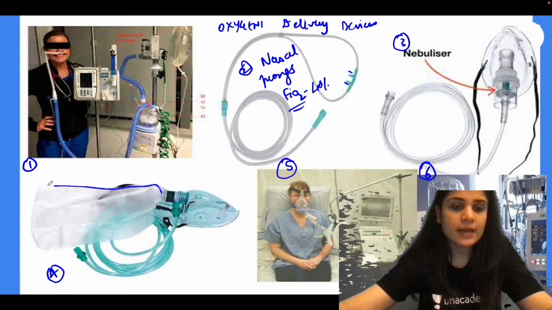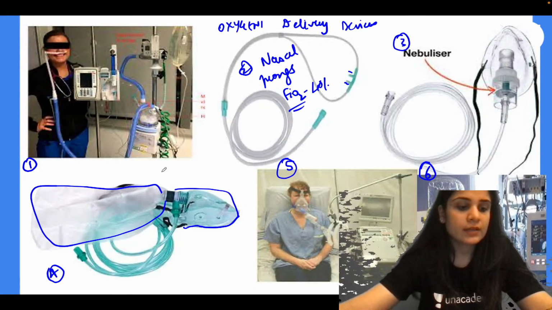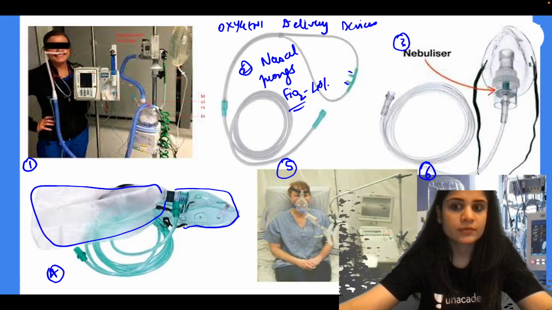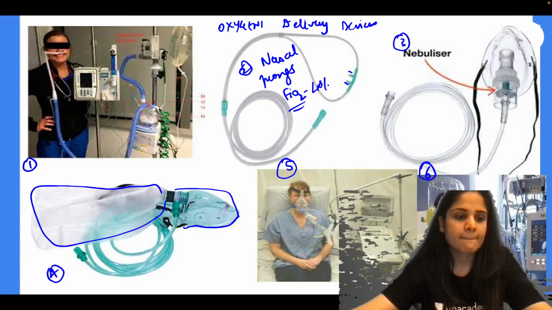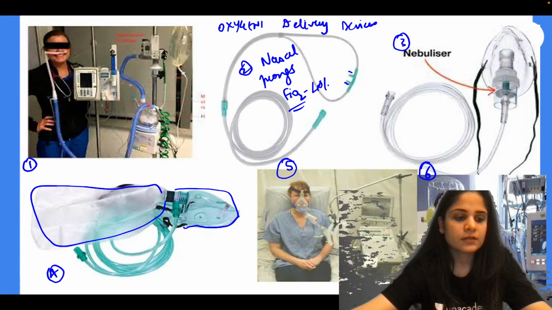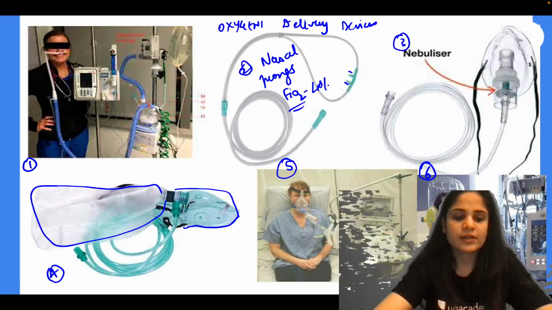This is the reservoir bag, absolutely correct. And this is the oxygen mask, you're right. But what is the name of this entire apparatus? I am asking you about FiO2. I am not asking you how many liters of oxygen you can give. FiO2 means what percentage of oxygen you will give. Come on, Rajadeepan, Kirtika, Akshay. What are your answers?